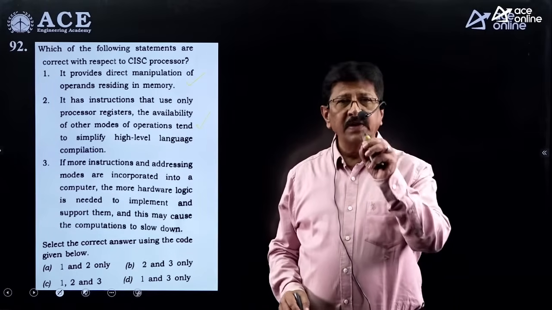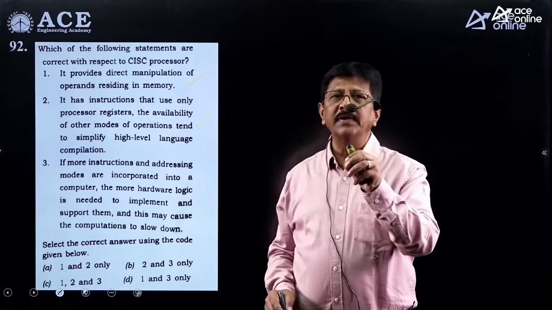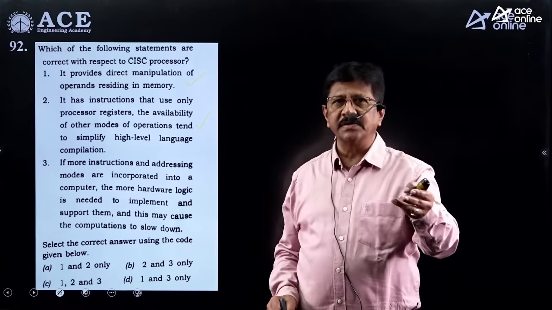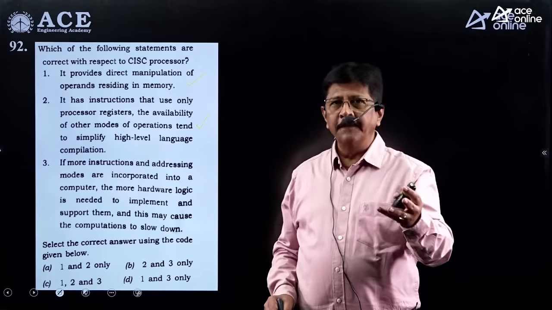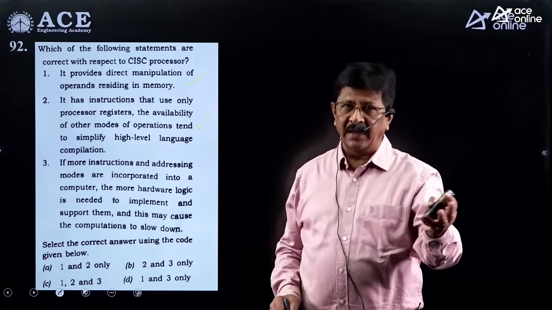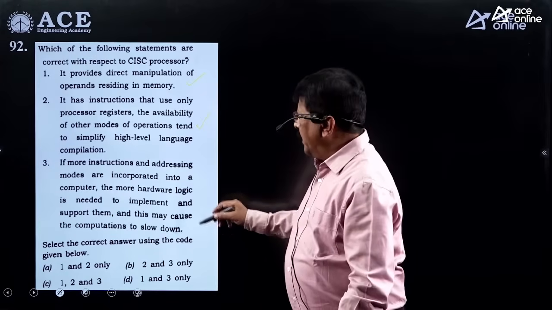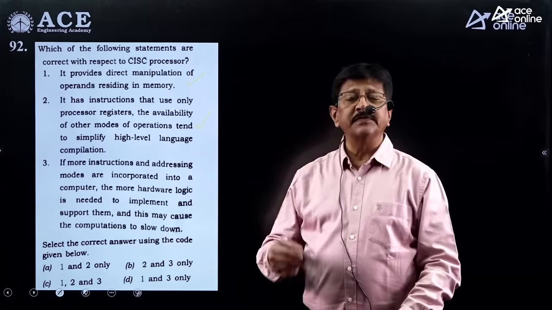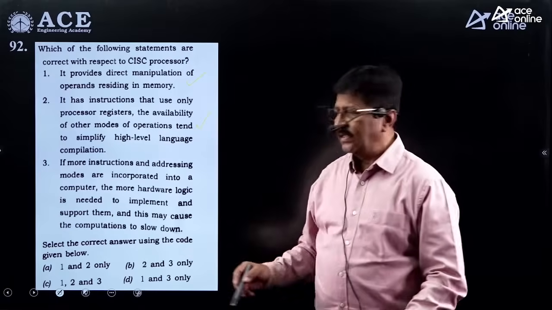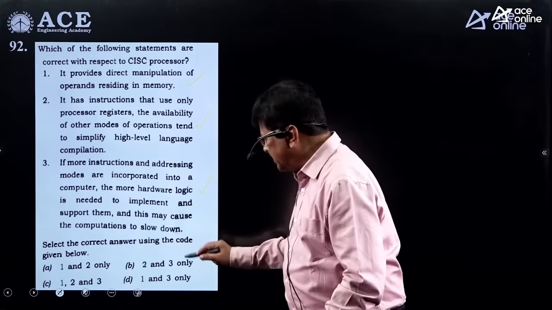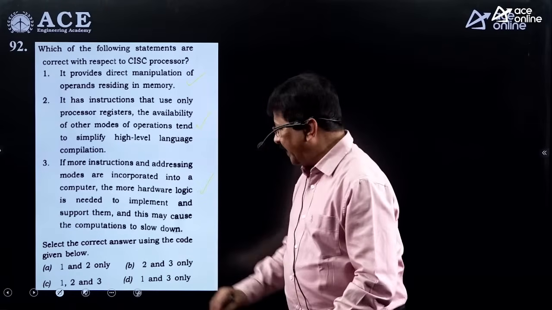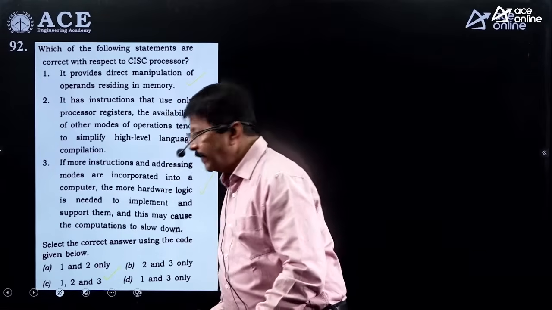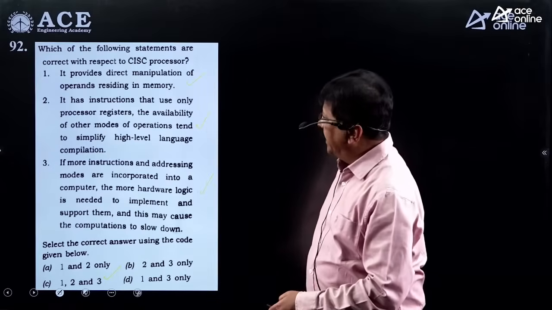Of course it has a few instructions which deal with the registers, and apart from that it has some advanced instructions which are useful to convert high-level language into machine language. Third one: here we are going to have many addressing modes, and because of that execution speed is going to decrease. So this is also correct. So the correct answer is 1, 2, 3, that is, the correct answer is C. That's what you have to understand here.